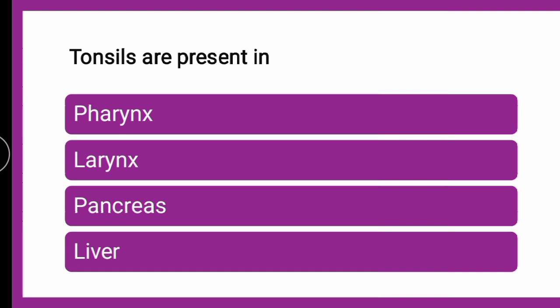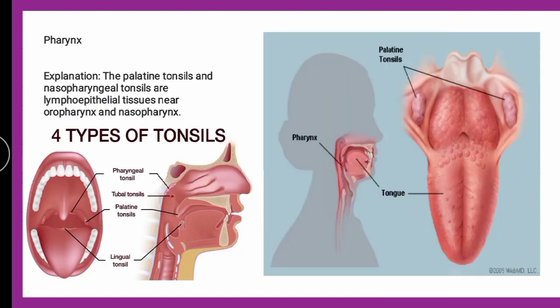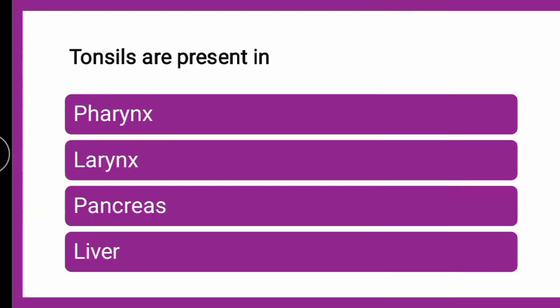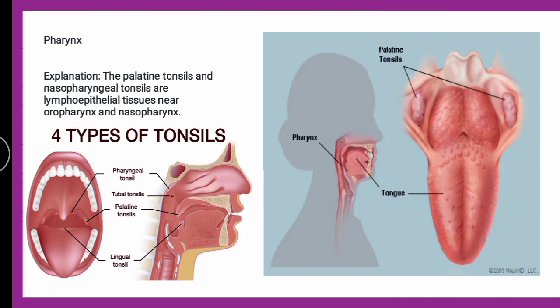Now, if you talk about the exact location of the tonsils, there are various types of tonsils first. The pharyngeal tonsil is there, the palatine tonsil is there, the tubal tonsil is there, the lingual tonsil is there. The palatine tonsils are present in the pharynx, which you can see over here.